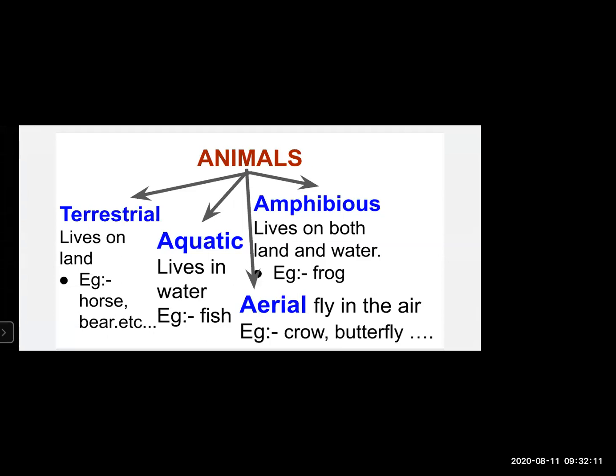Now, aerial animals. Aerial animals are such animals which fly in the air. For example, crow, butterfly, pigeon, parrot, sparrow. You can add many more. Amphibious animals live on both land and water. Okay, so they are called amphibious animals. Just now we saw examples like frog, toad, salamander. They stay both on the land as well as in the water.